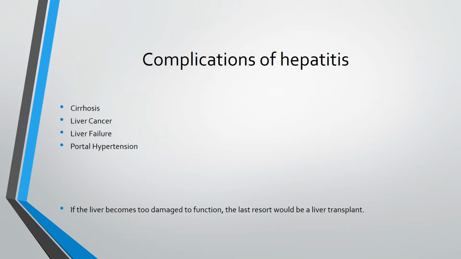Complications that arise from hepatitis are cirrhosis, liver cancer, liver failure, and portal hypertension. Cirrhosis is the scarring of the liver, and portal hypertension is when the portal system of the liver is blocked and blood cannot return to the liver from the digestive system, and the pressure increases. If the liver becomes too damaged to function, the last resort would be a liver transplant.